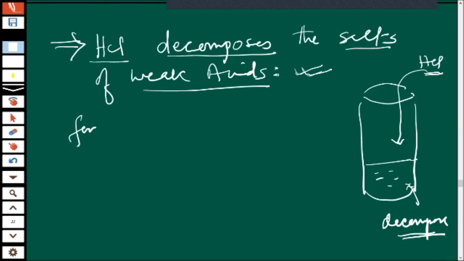How will be the feeling? It's a really enjoyable moment. But we have to know the reason why it will decompose, and why only for a salt of a weak acid, why not for a salt of a strong acid. So step by step you should learn the information so that you can enjoy instead of learning by heart, isn't it? So can anybody give me an example of a salt of a weak acid?